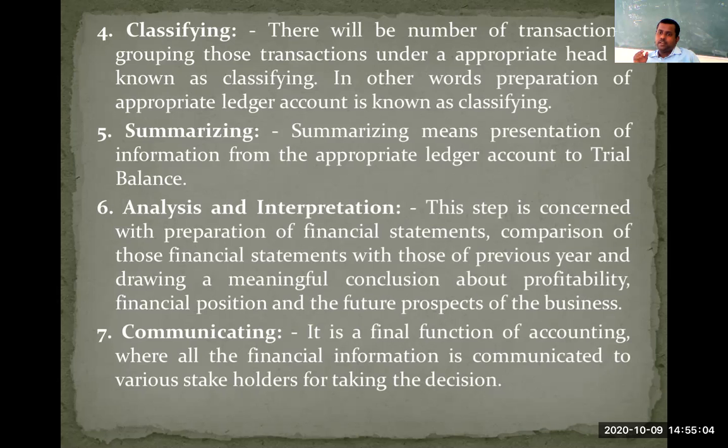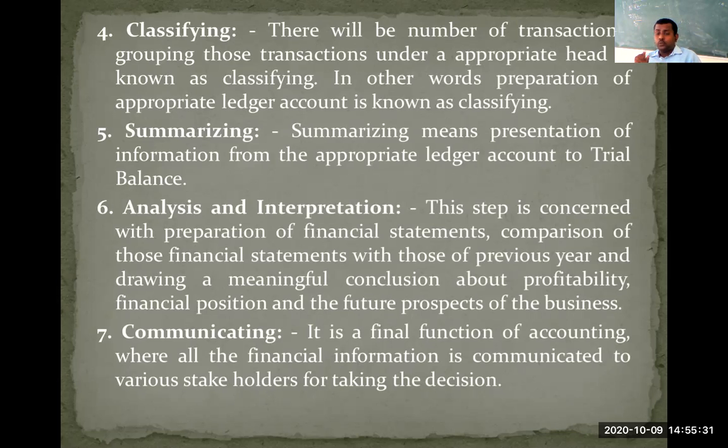See here, the format of every account is in T form. Understood? Here the left hand side is called the debit side and the right hand side is called the credit side. Either an account will show a debit balance, otherwise it will show a credit balance. If the totals of both sides are the same, it won't show any debit or credit balance, and that particular account will get closed.